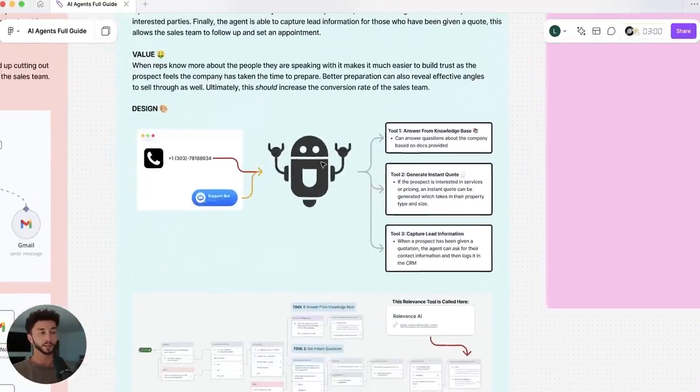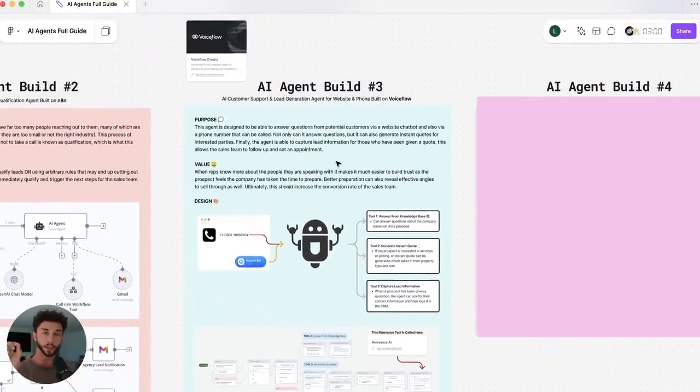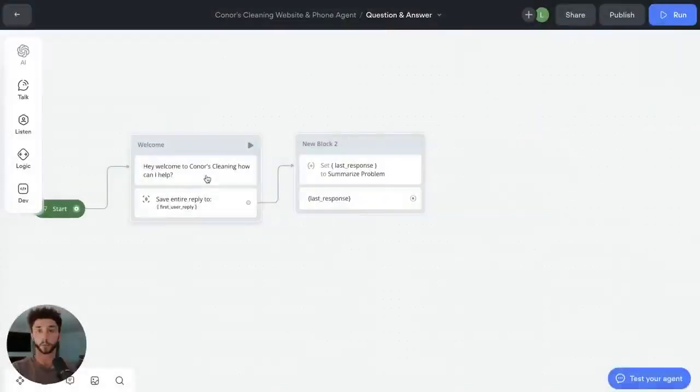To build an agent that is going to be both accessible through a website chat, so you can chat to it on a website as a chat widget, which you're probably familiar with. But we're going to connect the exact same agent and exact same functionality that you get through that chat widget also to a phone number on the website that we'll be able to call and have the same experience. So this is going to show you how on VoiceFlow you can build both chat and voice experiences.